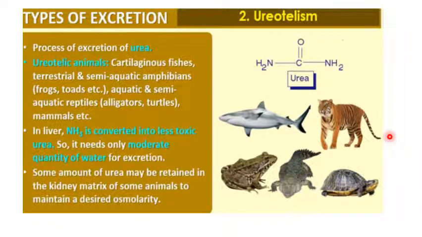Next, let us understand ureotelism. These animals excrete urea. These are called ureotelic animals. These generally include cartilaginous fishes, terrestrial and semi-aquatic amphibians, aquatic and semi-aquatic reptiles, mammals, etc. In the liver, ammonia is converted into less toxic urea, so it needs only a moderate quantity of water for excretion. Some amount of urea may be retained in the kidney matrix of some animals to maintain a desired osmolarity.